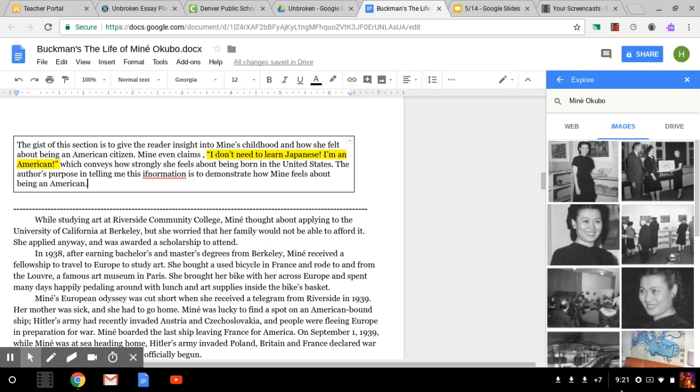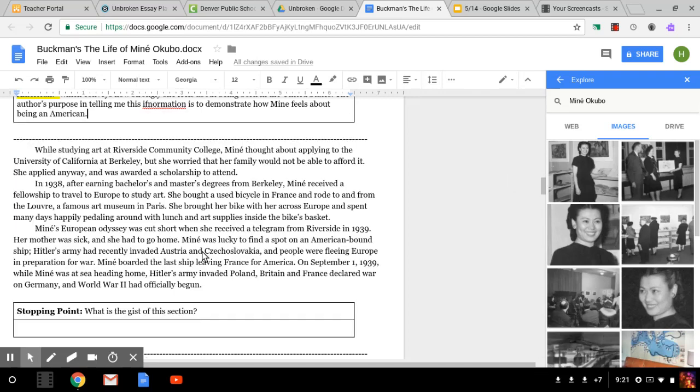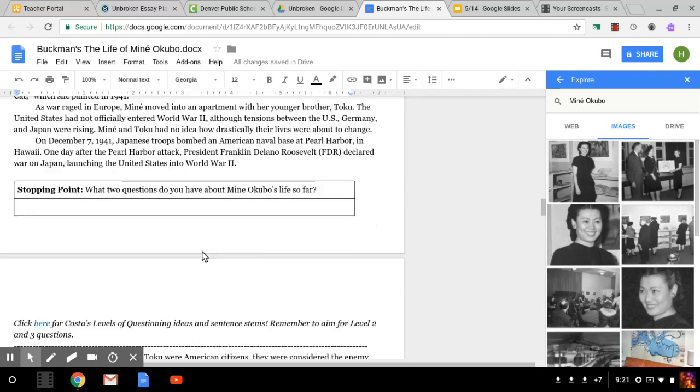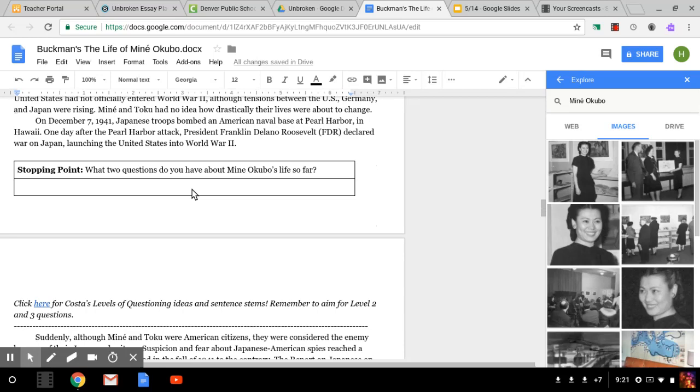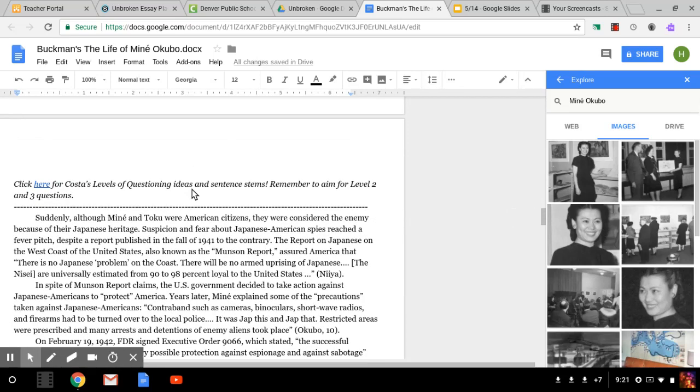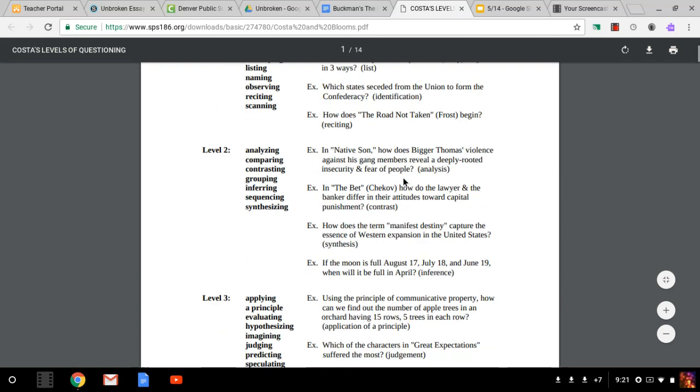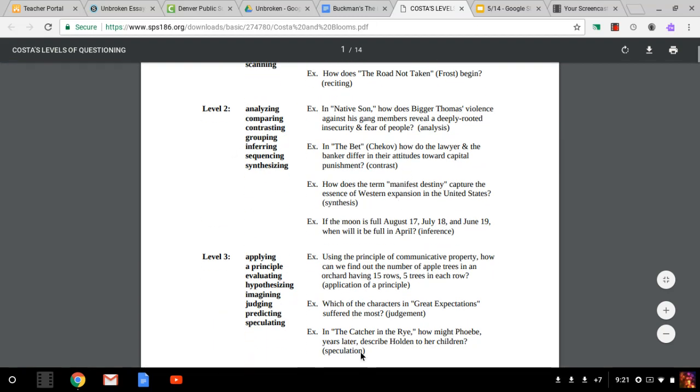So next thing I'm going to do is I have another paragraph to read. Notice there's a stopping point after about each section where you need to either do the gist or ask questions. Here I have a link that I can click on. So I can click here for classes, levels, of question stems, and that opens up a brand new tab. So you guys have used these before. You're familiar with them. Once they load, you'll be able to see. There you go. Remember, we want level 2 and level 3 questions.